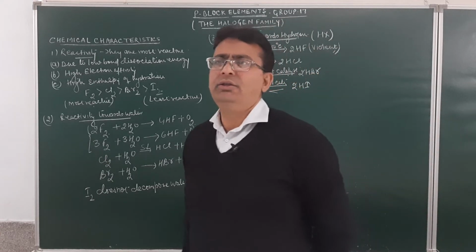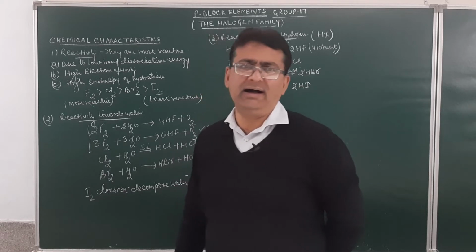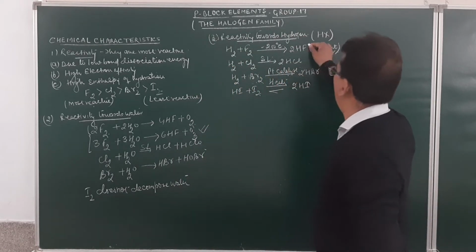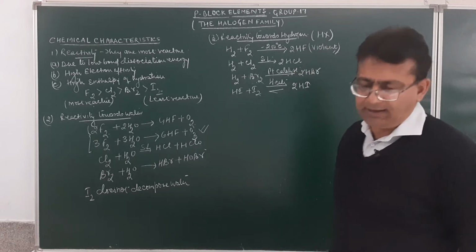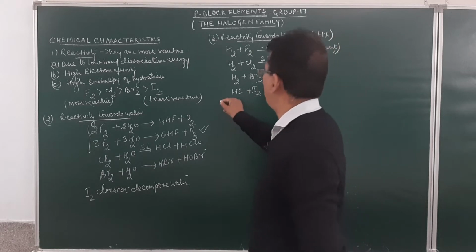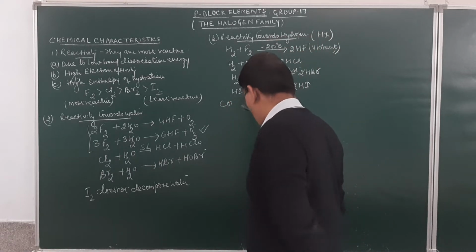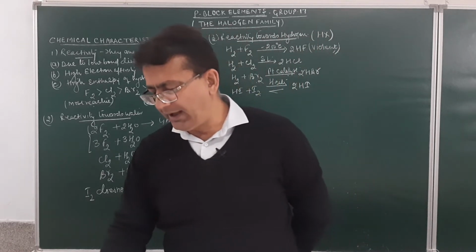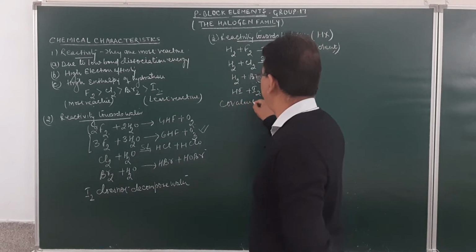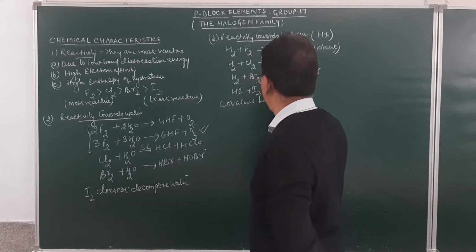And remember, their halogen acids are acidic in nature. So all of them are covalent halides in the gaseous form and behave like acids. All the halides are covalent.